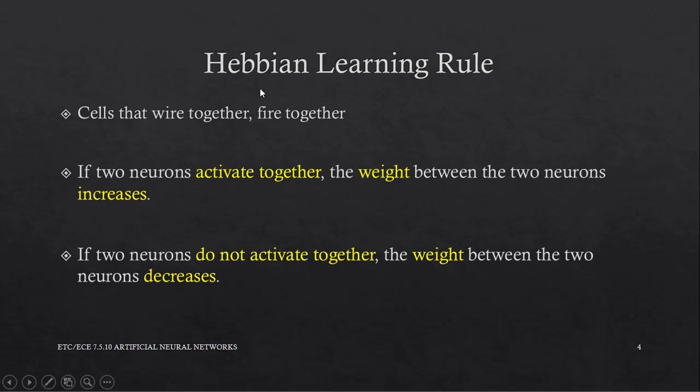The theory can be interpreted as: if two neurons activate together, the weight between the two neurons increases. On the other hand, we can also say that if two neurons do not activate together, the weight between the two neurons decreases.